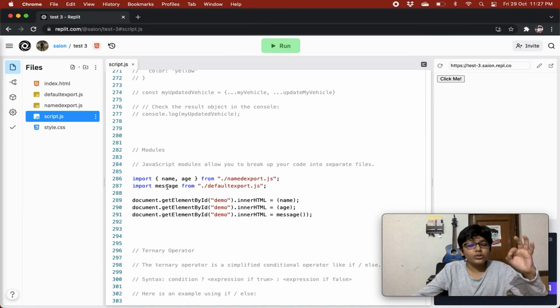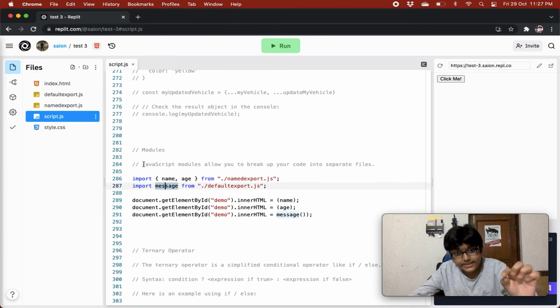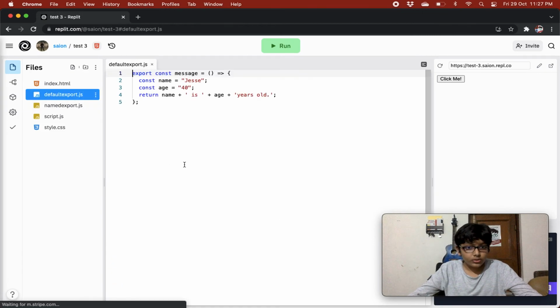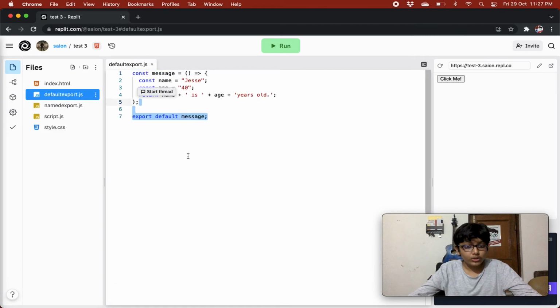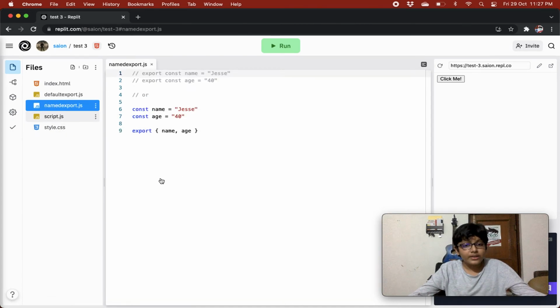So you have to import it like this: import message from default export.js, right? But if you give export default message, you can import it any way you like.